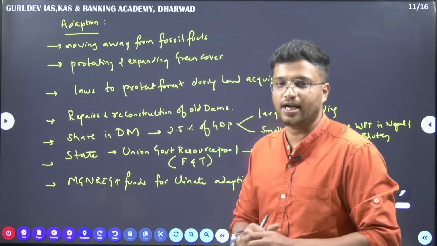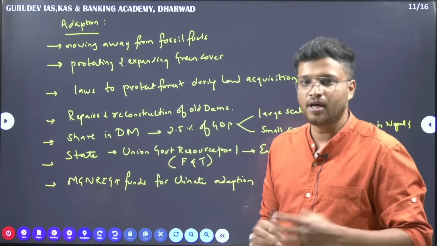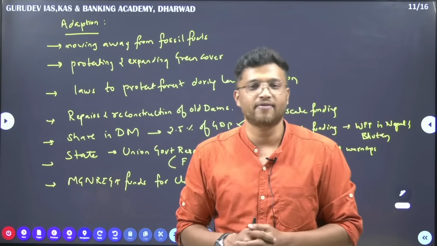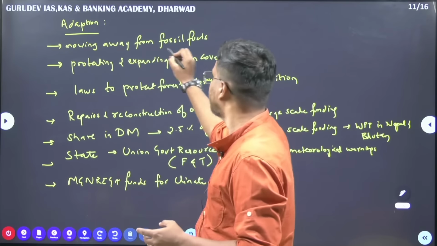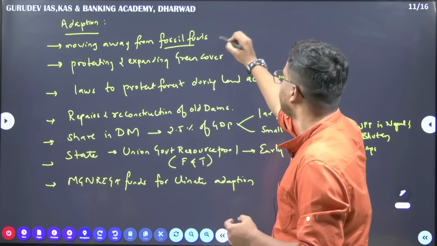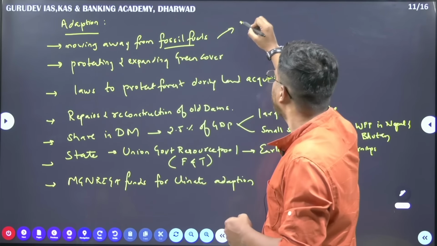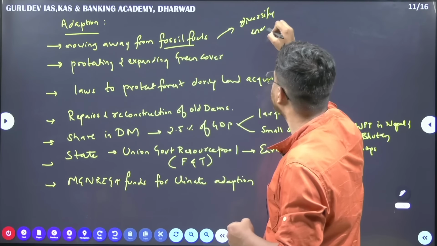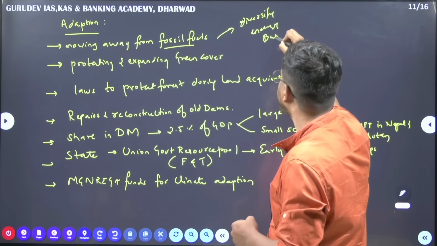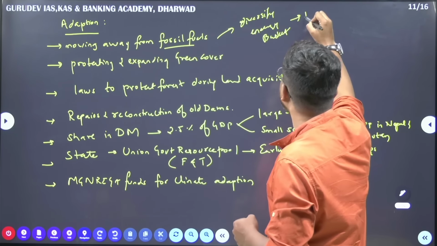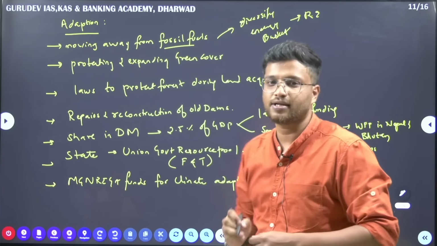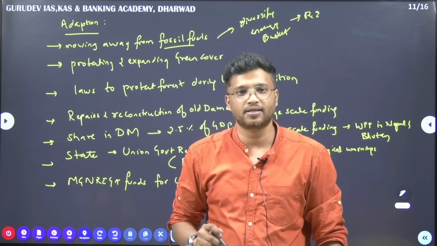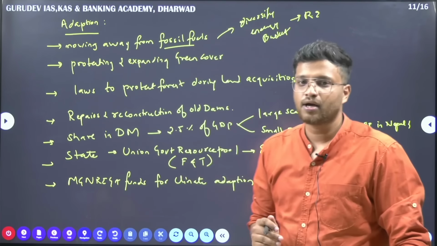Nextly, when we look at adaptation, the most famous adaptation that everyone talks about is moving away from fossil fuels. Here again, you have to diversify your energy basket by renewable energy. When you diversify your energy basket, then the use of fossil fuels will come down.